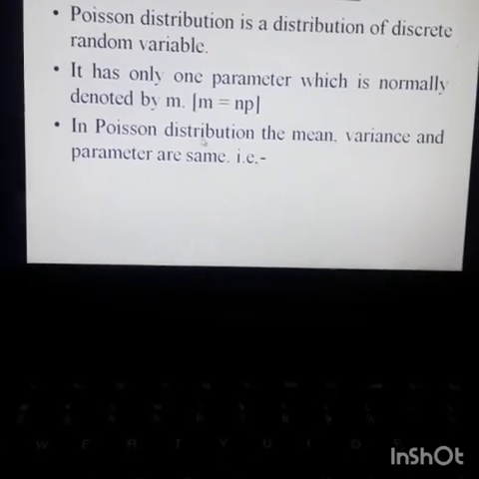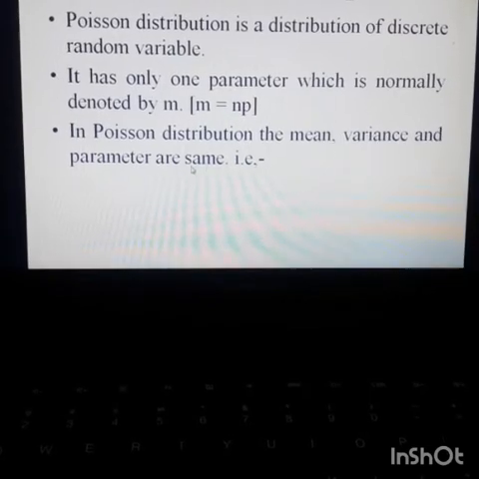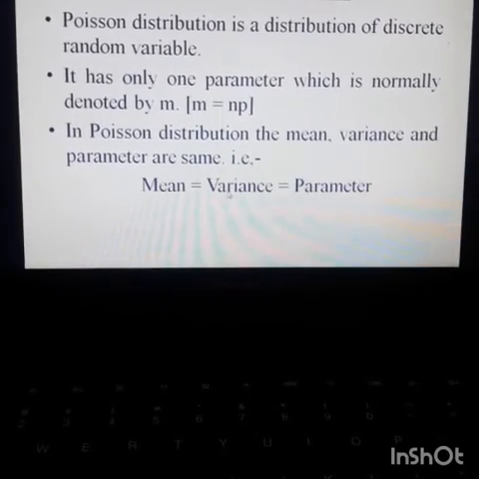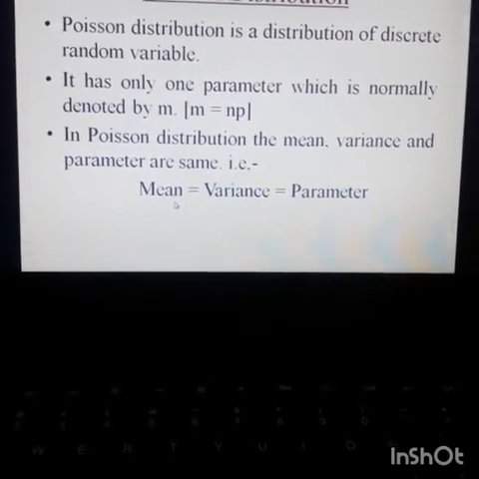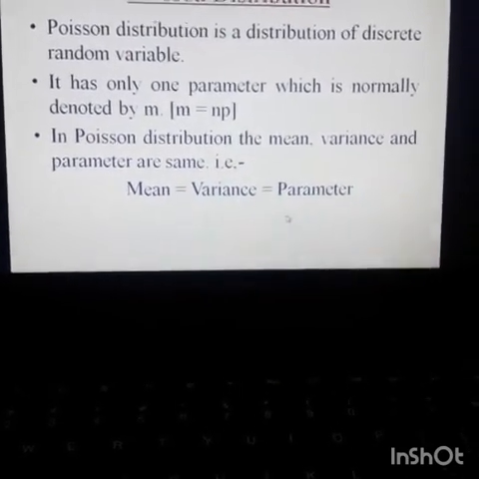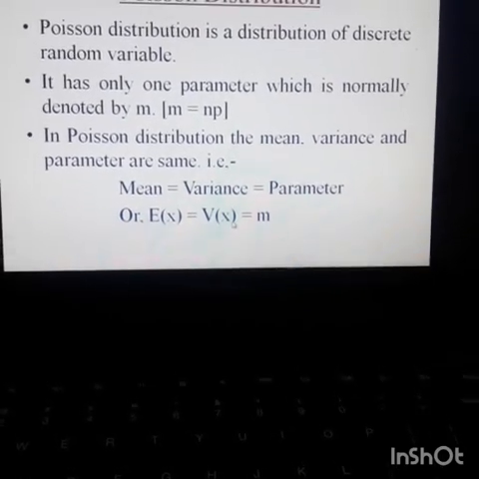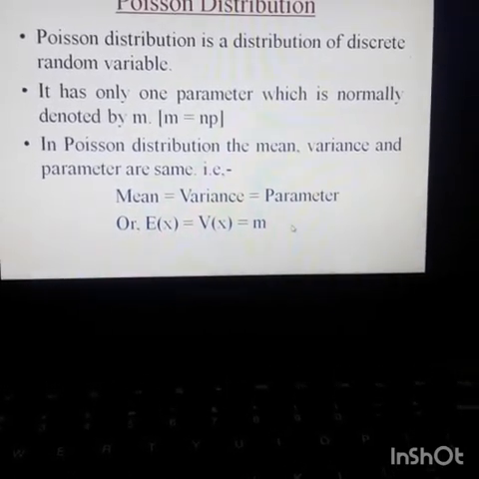Also, in Poisson distribution, the mean, variance and the parameter are the same. Symbolically, expectation of x equals variance of x equals m.